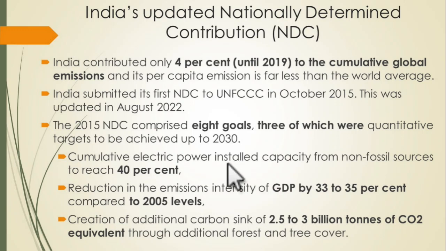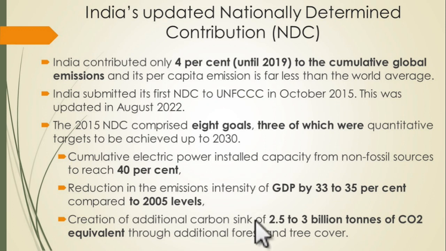Understand this is installed capacity, it does not mean utilized capacity. Though we have installed 40% non-fossil fuel power plants, it does not mean that we will produce 40% of our power from that. It is just installed capacity.